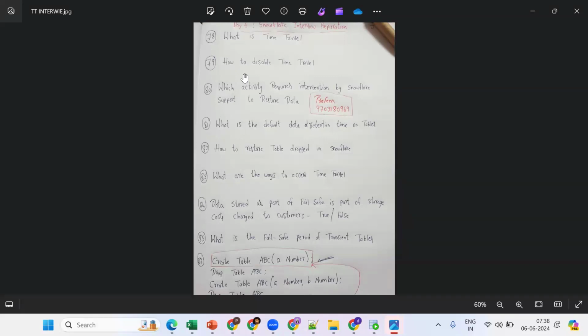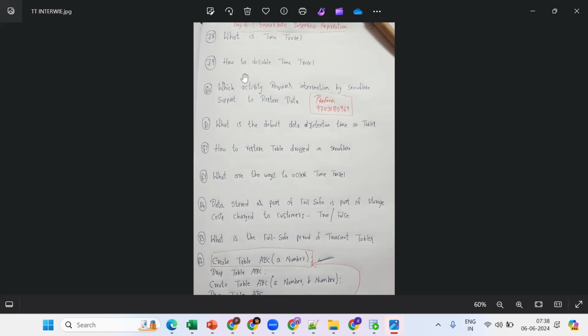How to disable time travel? By setting the data retention time to 0, using the alter command. Set data retention time equal to zero. Which activity requires intervention by Snowflake support to restore data? Fail safe.